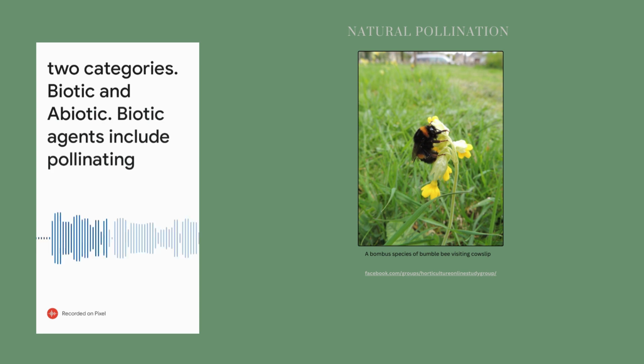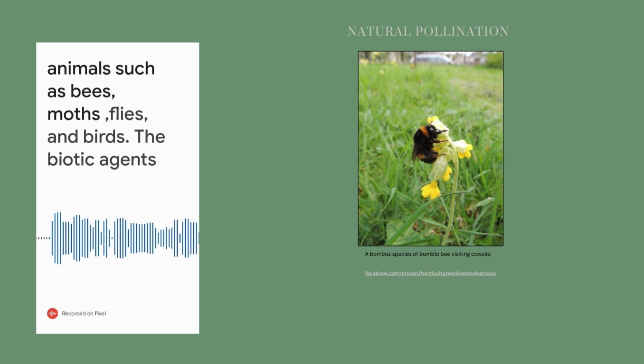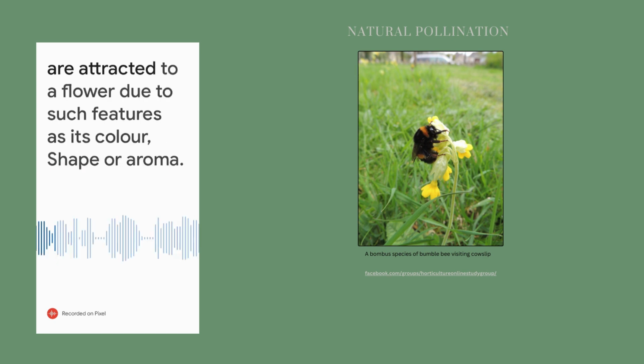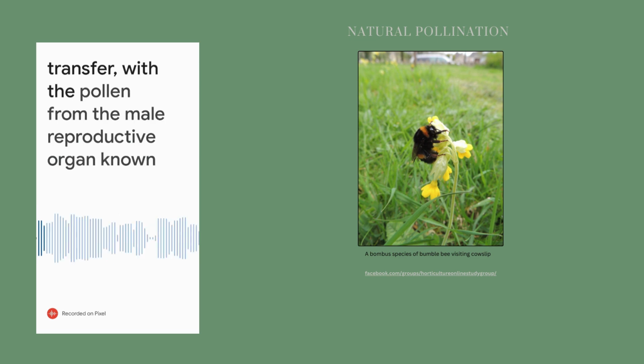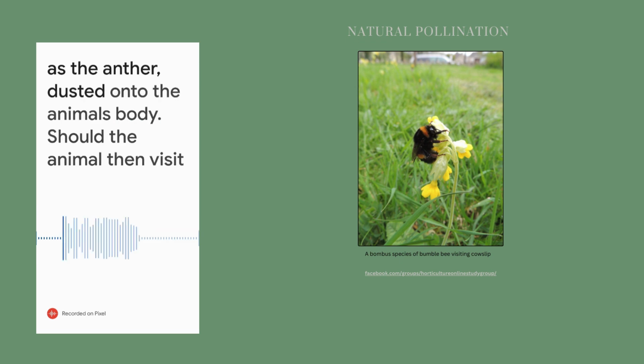Biotic agents include pollinating animals such as bees, moths, flies and birds. The biotic agents are attracted to a flower due to such features as its colour, shape or aroma. The visitor to the flower then becomes a potential agent for pollination transfer, with the pollen from the male reproductive organ, known as the anther, dusted onto the animal's body.